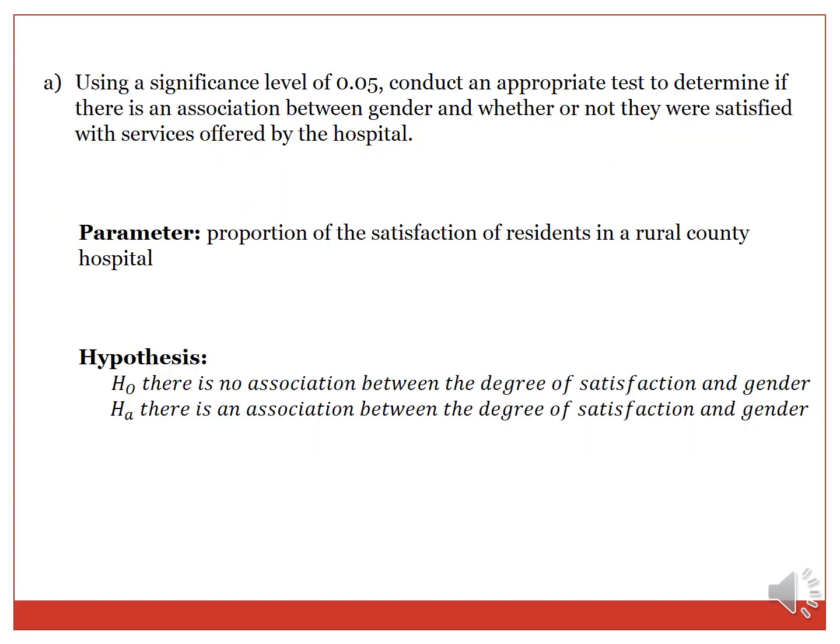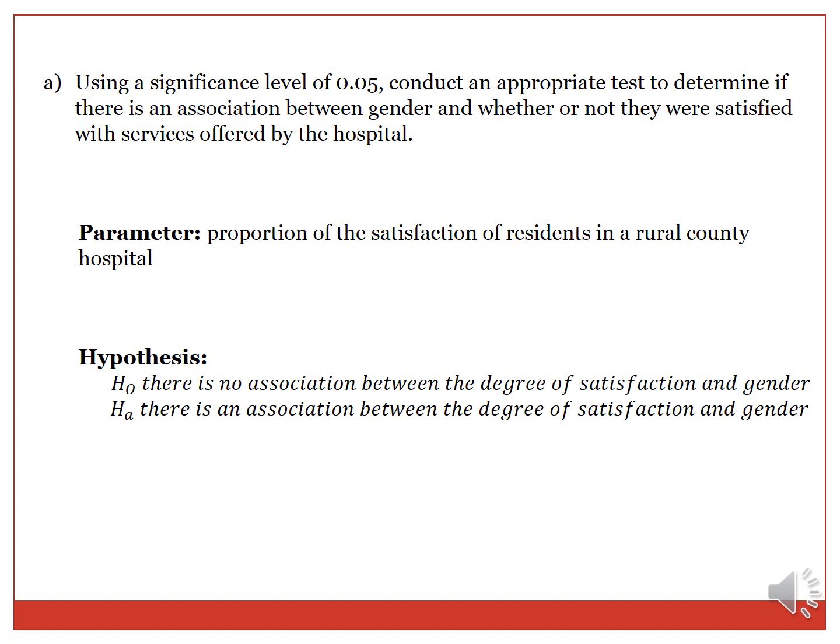We are asked, using a significance level of 0.05, to conduct an appropriate test to determine if there is an association between gender and whether or not they were satisfied with the services offered by the hospital. Our parameter is the proportion of the satisfaction of residents in a rural county hospital.